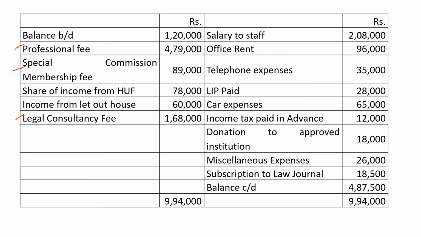Now let us analyze his payment side. Here on the payment side, the first one is salary to staff. This is relating to his profession. Then office rent. He is maintaining his professional office and is paying rent for it. This is considered. Then telephone expenses. Here no adjustment is given regarding telephone expenses and we will assume it is for office purpose,